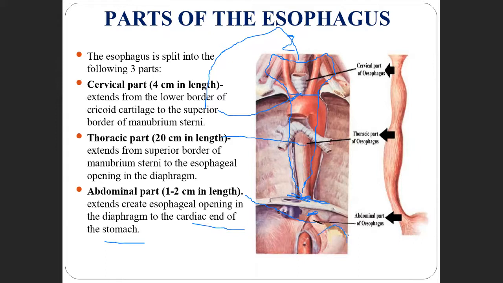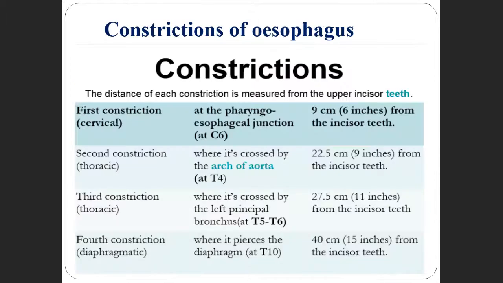Till then, this is called the abdominal part. Okay. So here, this part you just leave it. But for your study, you just remember these things. These are very important things. It will be helpful for your clinical studies.